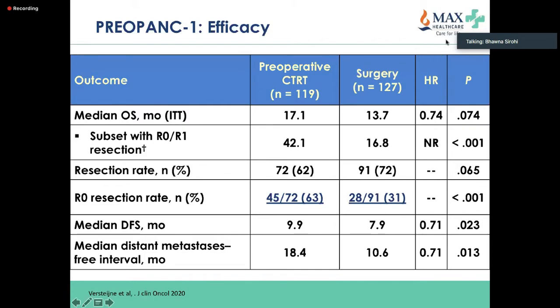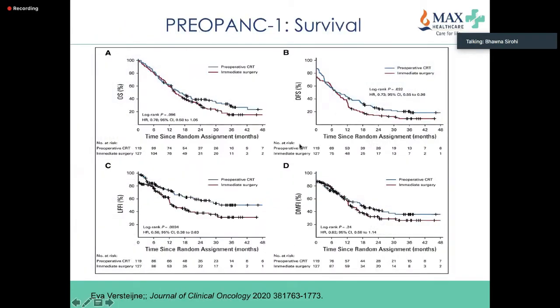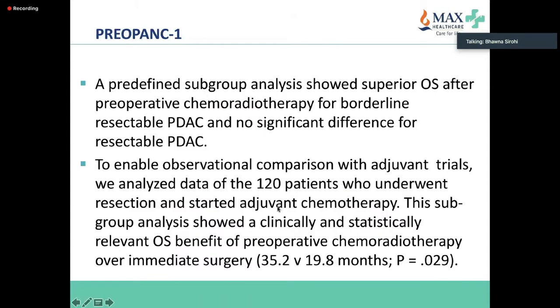Disease-free survival was significantly different, though it did not meet its primary endpoint. You see here, with the survival, the curves for overall survival are on top of each other. The p-value is 0.09, so it did not meet the primary endpoint. But for disease-free survival, it was significantly better. In loco-regional control, also it was significantly better.